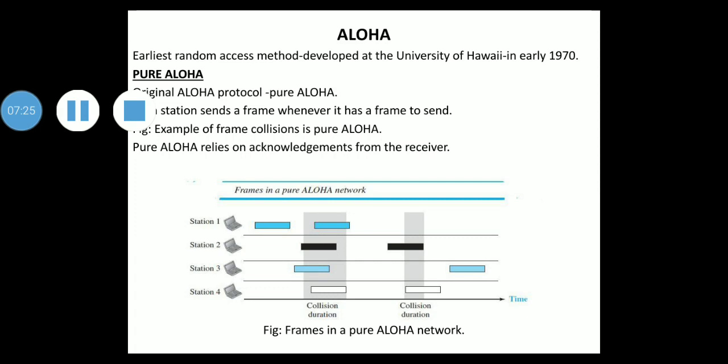Some of these frames may collide because multiple frames are in contention for the shared channel. You can see that only 2 frames will survive, one from station 1 and one from station 3. This frame from station 1 and this frame from station 3 will survive out of a total of 8 frames.